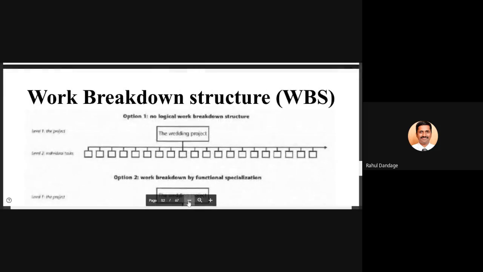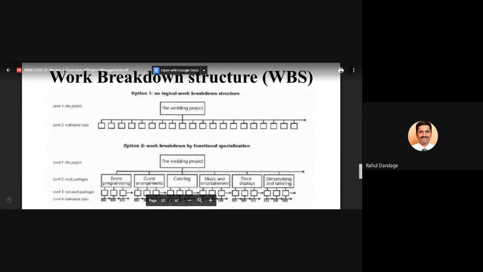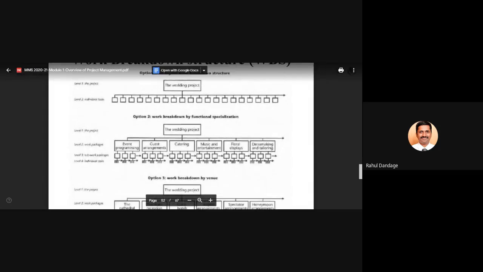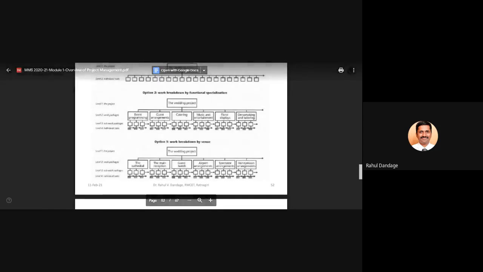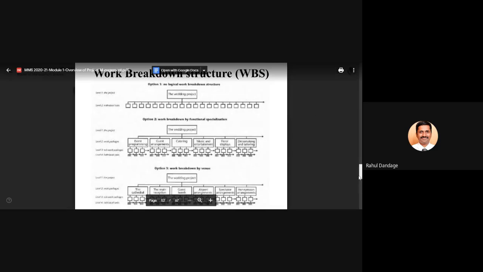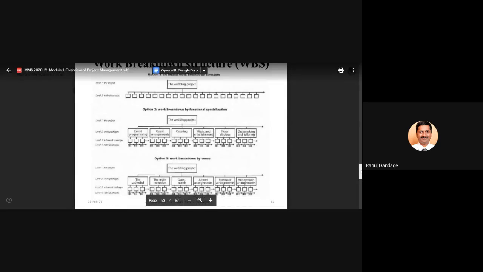Let us go to another diagram. You can see here, there are a total of 3 diagrams. I hope all the 3 diagrams are in front of you. Is it correct? Yes. Option 1, no logical work breakdown structure. Option 2 is work breakdown by function, and option 3 is work breakdown by venue.